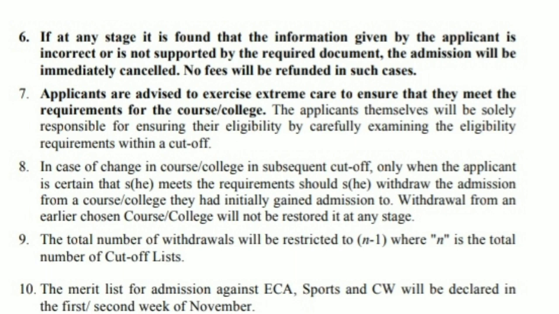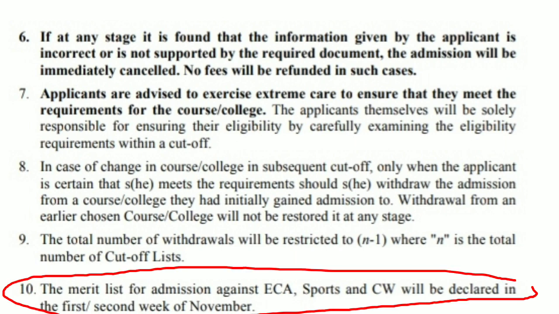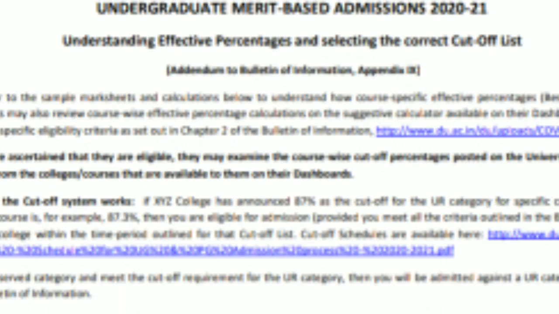After this, now the most important thing which you all are waiting for: the merit list of the sports and ECA quota will be released in the first or second week of November. This is very big news for all of you, because you are very desperate to know this. You will see this, understanding effective percentage and selecting the correct cutoff list.